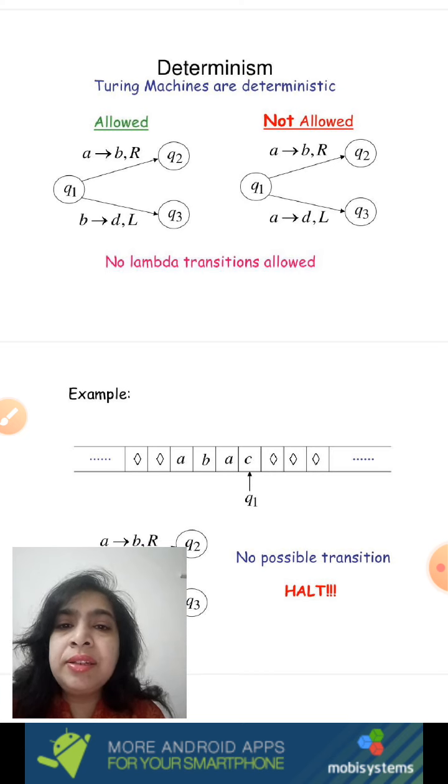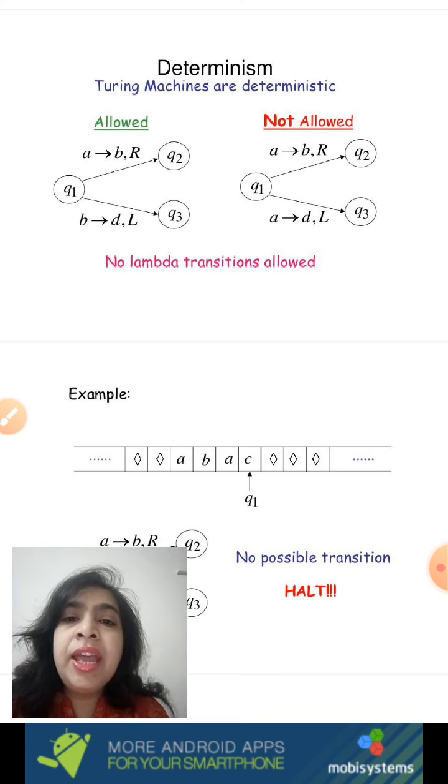But if you look at the second diagram, what do you observe? Yes, Q1 has two transitions, one landing into Q2 and the other into Q3. But if you observe carefully, both the transitions are for the same symbol A. In one case, A is replaced by B and the tape head moves towards right.